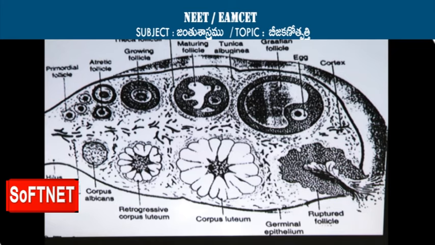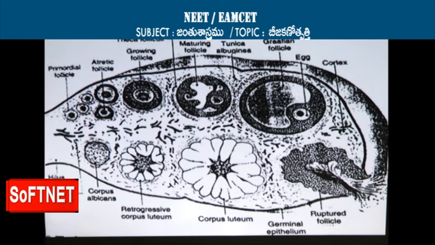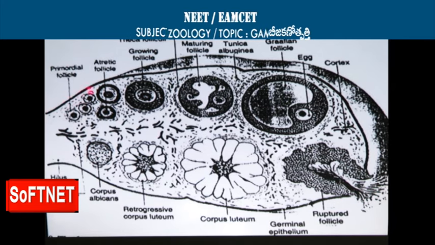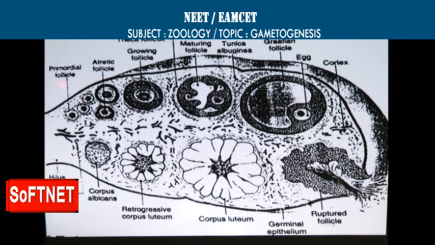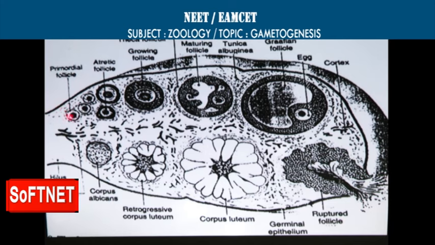We are observing the development of the follicle at its various stages of development. This one is the primordial follicle, consisting of the primary oocyte surrounded by the squamous cells. The primordial follicle will grow in size, a cellular number also will increase, and that is what is called the